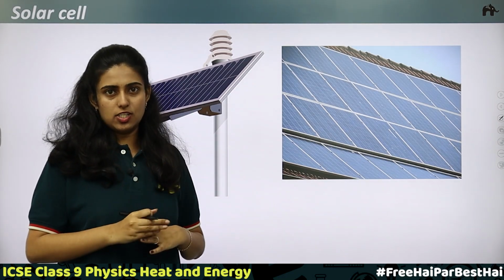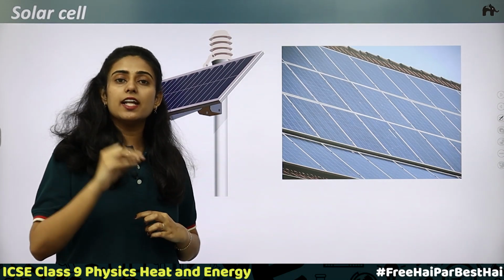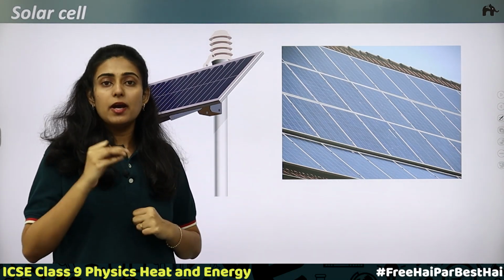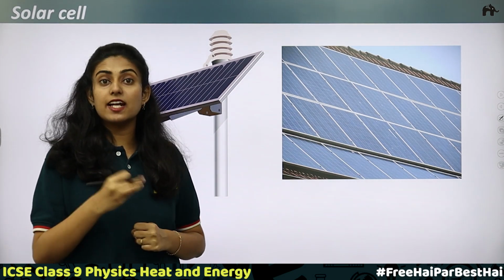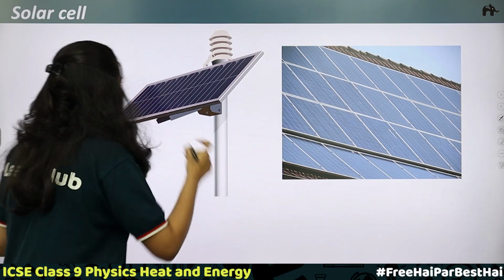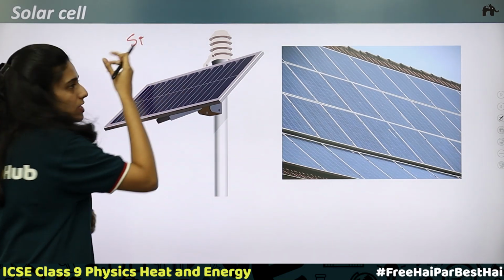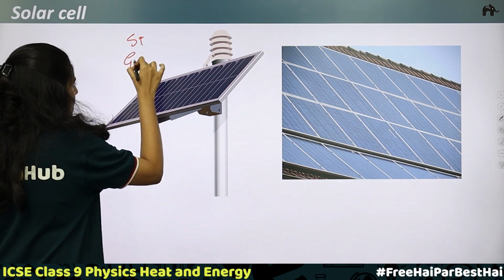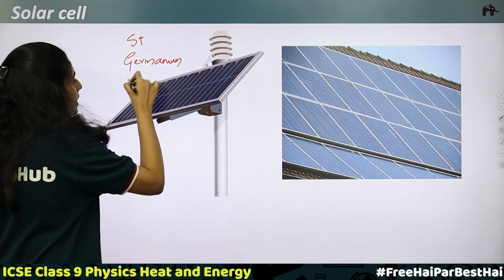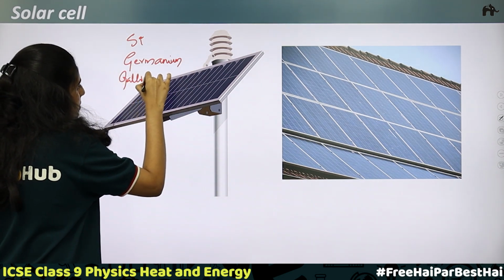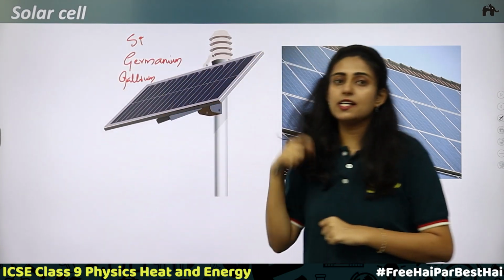At low temperature or room temperature, the conductivity of a semiconductor is very low. But when the temperature increases or you add impurities to the semiconductor, its conductivity increases. For example, silicon is a semiconductor, so you can make a solar cell using silicon. Then germanium is a semiconductor, and gallium is a semiconductor. These can all be used to make a solar cell.